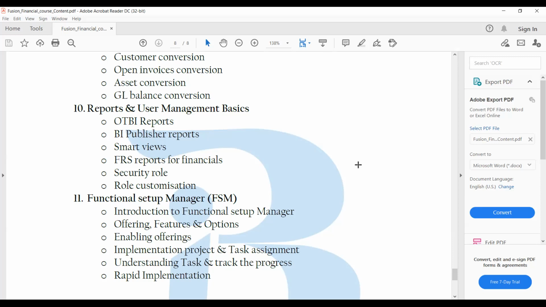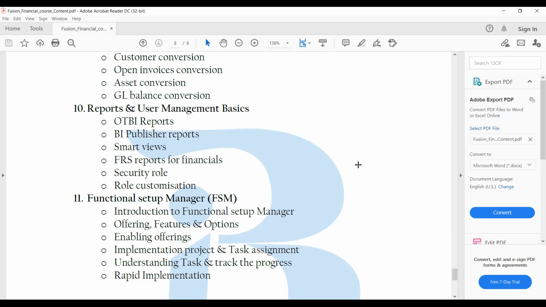Those things, requirements gathering sessions, how to capture those requirements, and also the chart of accounts design session. One person asked me, suppose I have a business in APAC and EMEA, how you will design my chart of accounts? What is the approach that you will follow for chart of accounts design?